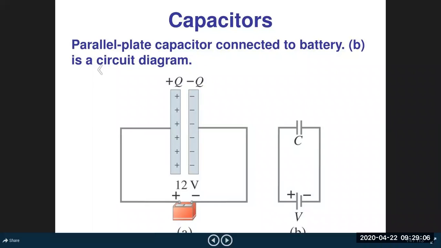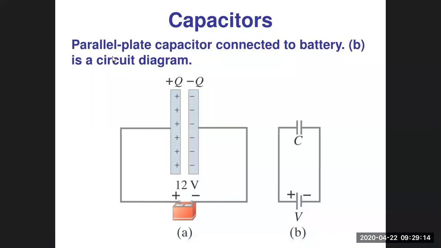Next, first of all, we have to deal with the simplest form of capacitor, that is the parallel plate capacitor, which is also given in your textbook. You will see it. A parallel plate capacitor is a capacitor consisting of two conducting plates of the same surface area and thickness, separated by a certain dielectric medium through a certain distance d.